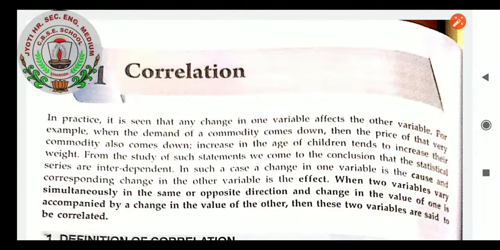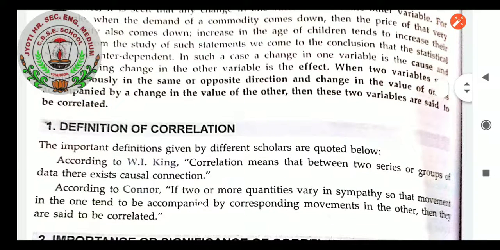When two variables vary simultaneously in the same or opposite direction, and a change in the value of one is accompanied by a change in the value of the other, these two variables are said to be correlated. Definitions of correlation given by different scholars are quoted below. According to W.I. King, correlation means that between two series or groups of data there exists a causal connection.